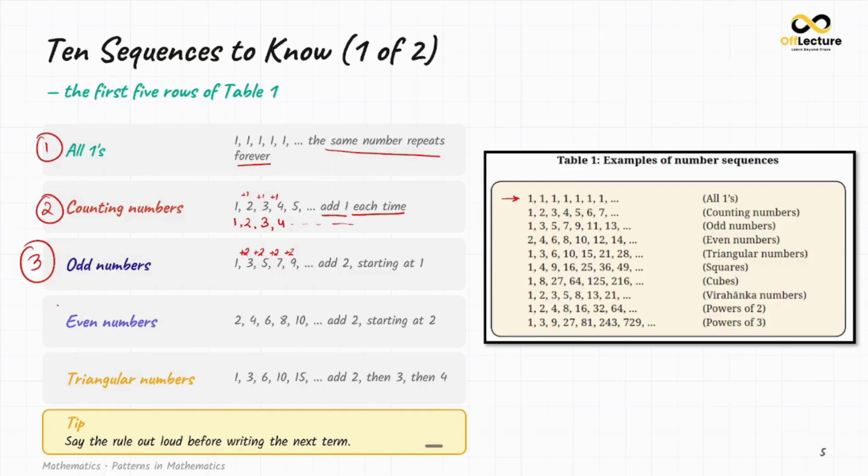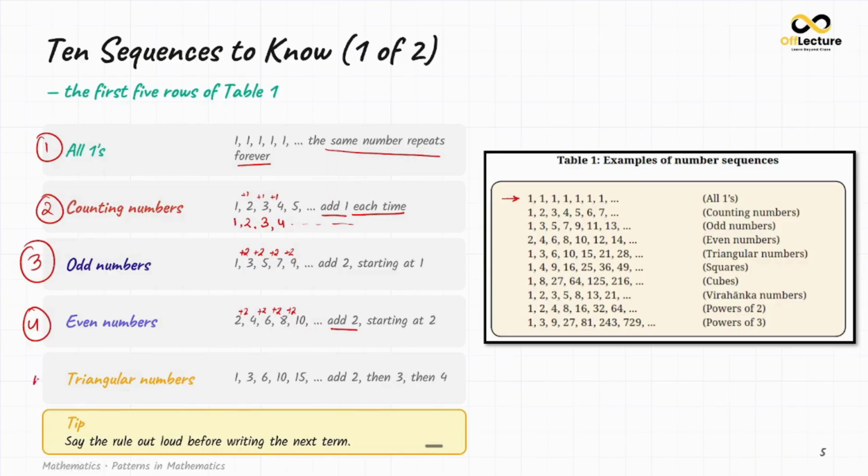Then what is even numbers? Even numbers is also a sequence, but it will start with 2. We are adding 2 only here, but this sequence will start with 2. That is, 2 plus 2 is 4, 4 plus 2 is 6, 6 plus 2 is 8, and 8 plus 2 is 10, and it will go on further.